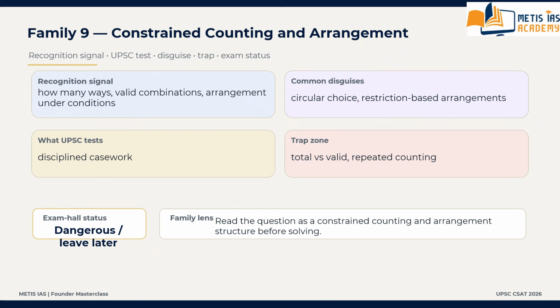What is the trap zone? What are the major traps? Total cases instead of valid cases, repeated counting, circular versus linear confusion, hidden restrictions ignored. Then what is the exam hall tendency? Often it is dangerous or leave for later unless the structure becomes quickly visible. Counting questions in CSAT are not solved by speed, they are solved by discipline. These all come under family number 9.